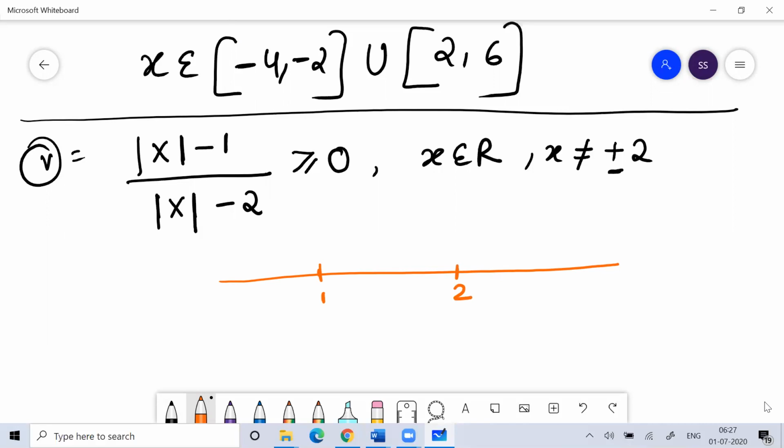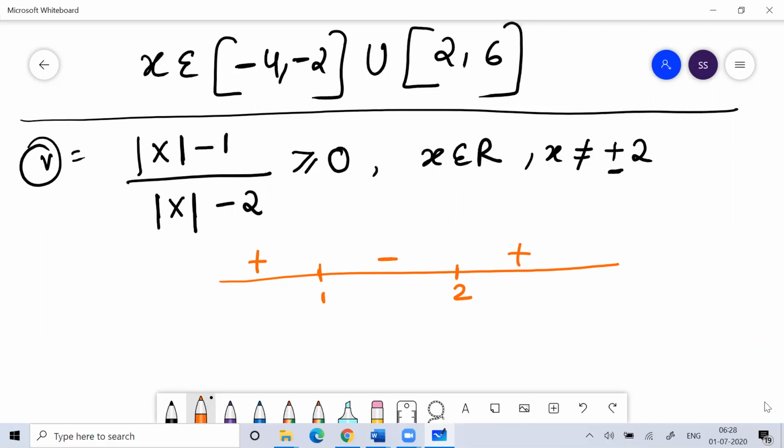I'm not drawing the number line for x, I'm determining the acceptable values of modulus of x. You know plus, minus, plus, we have already learned all this in the Wavy Curve method. So the critical values of modulus of x would be 1 and 2.